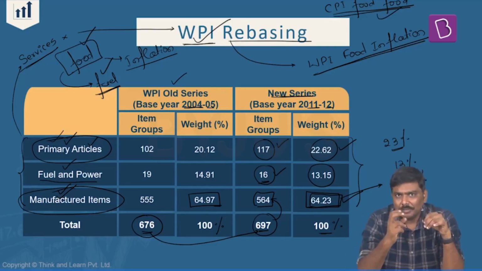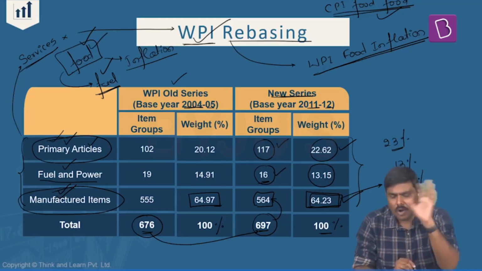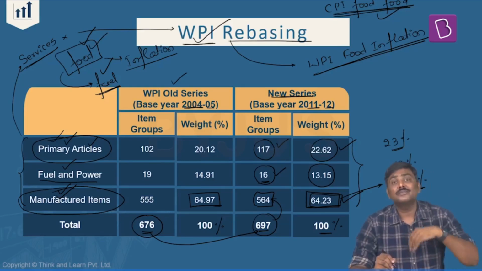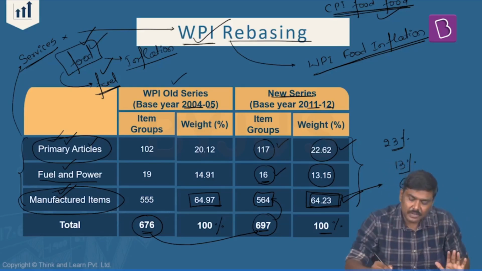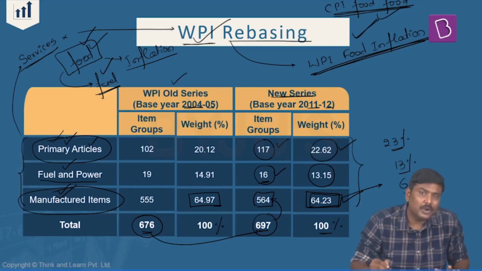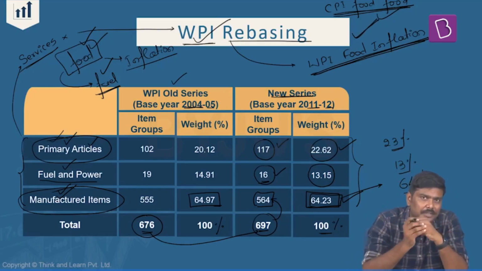So in order to measure the price variation in this particular group of items, that is the food articles, already there is a CPI food inflation. But now Government of India has basically added a calculation of this even under WPI. That is a precise reason even this particular point of information related to WPI rebasing becomes very, very important.